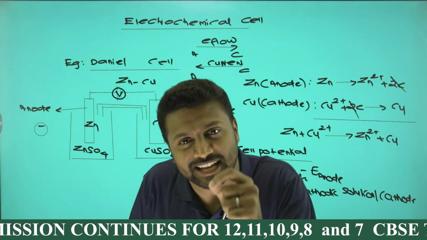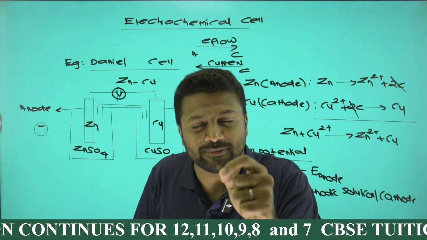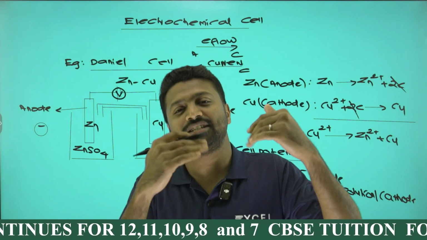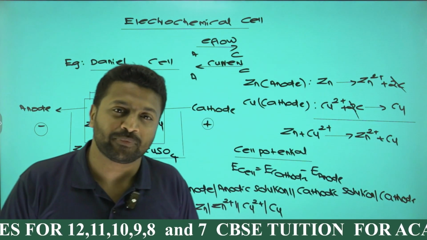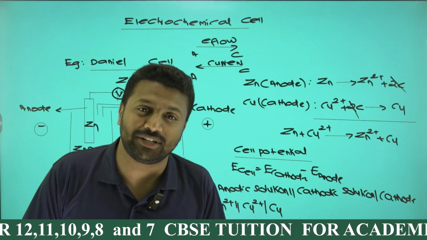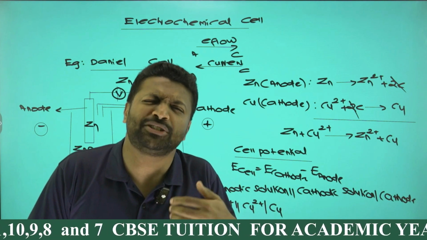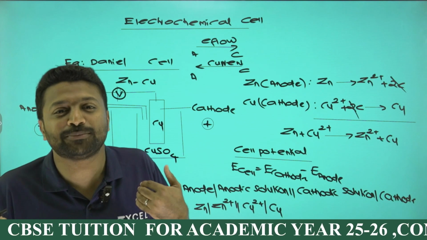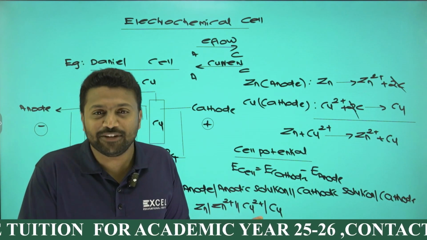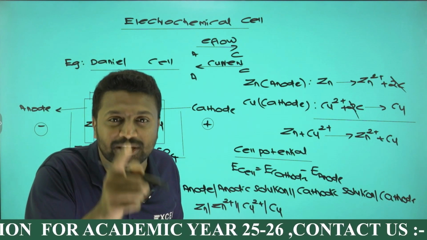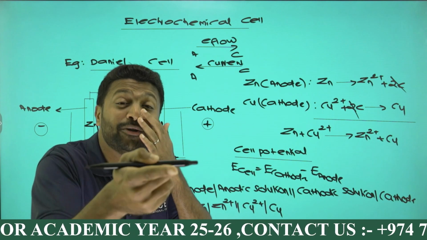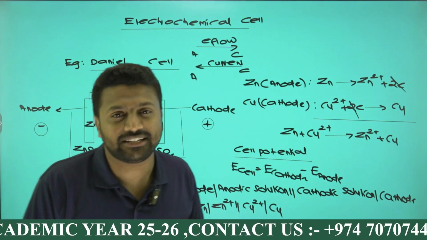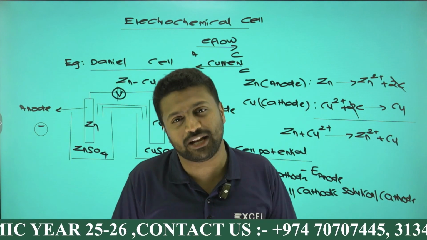Zinc is acting as anode. Anode is a place at which oxidation happens. Oxidation means removal of electrons. Copper is acting as cathode. Cathode is a place at which reduction happens. Reduction means addition of electrons. So I can say electron is moving from anode to cathode. If electron is moving from anode to cathode, then current will be from, because I know the conventional direction of electric current is opposite to that of electron flow.